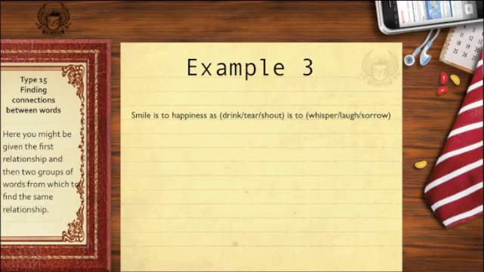Another example, you might be given the first relationship and then two groups of words from which to find the same relationship. Here your relationship is smile is to happiness as what is to what. Well, smile is a visual response and happiness is an emotion, so apply that to your choices of words. Tear is a response and something you can see, and sorrow is an emotion. So your answer here must be smile is to happiness as tear is to sorrow.